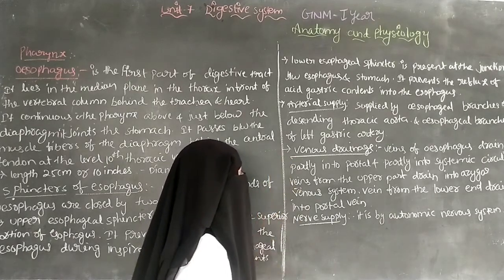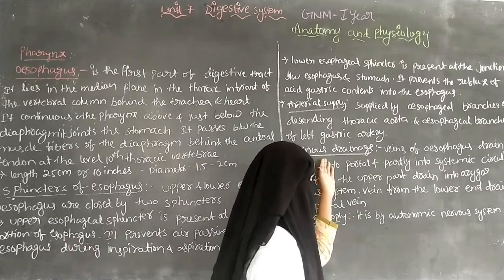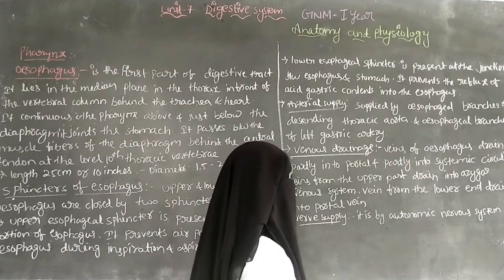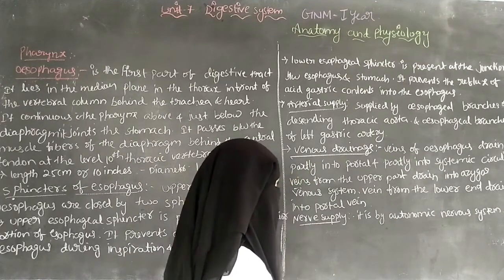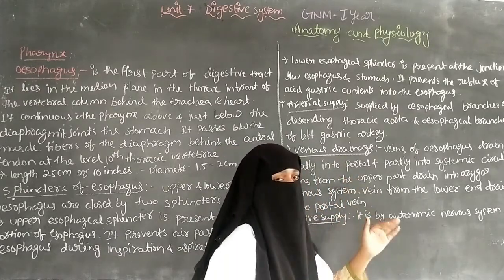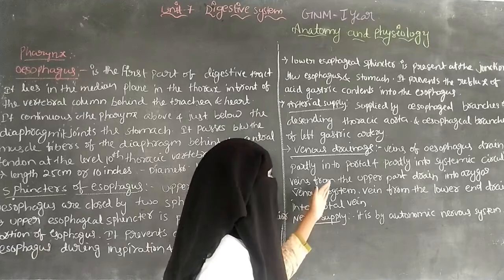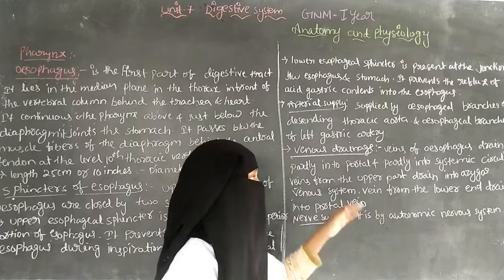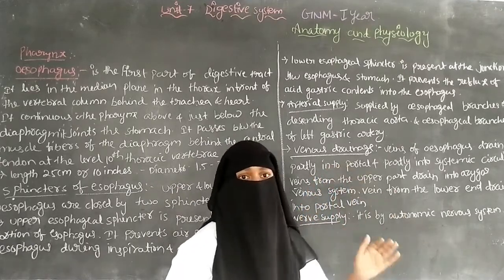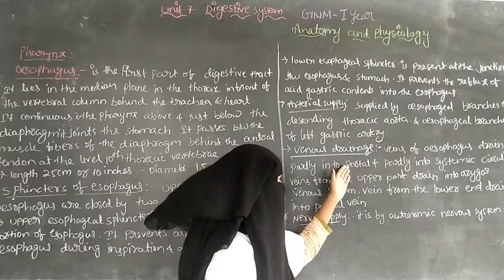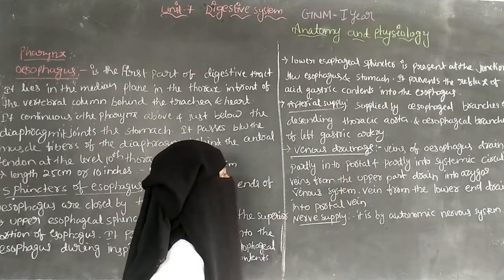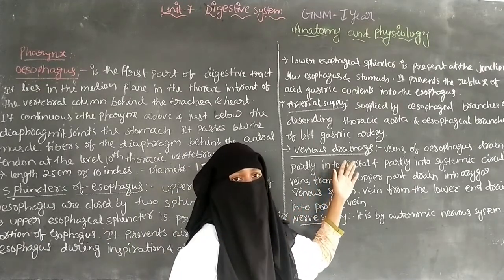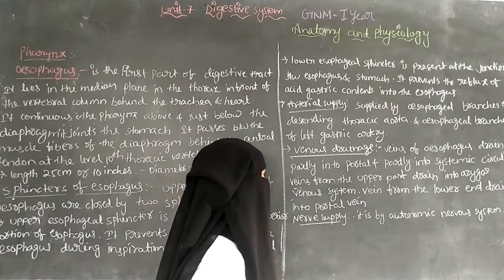The next one is venous drainage. The veins of the esophagus drain partly into the portal and partly into the systemic circulation. The portal vein carries blood from the GI system, gallbladder, spleen and pancreas into the liver.